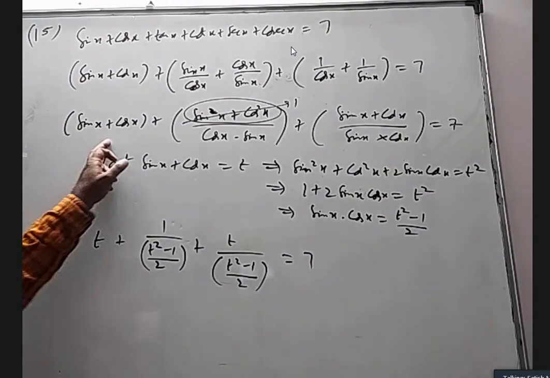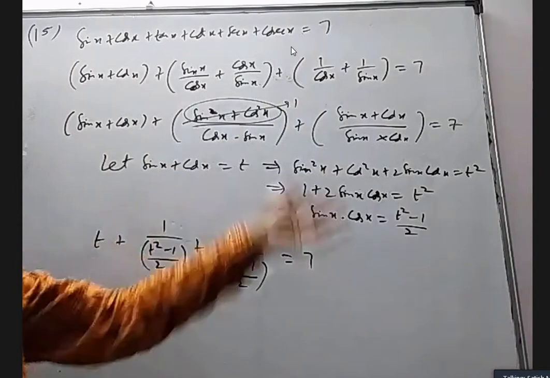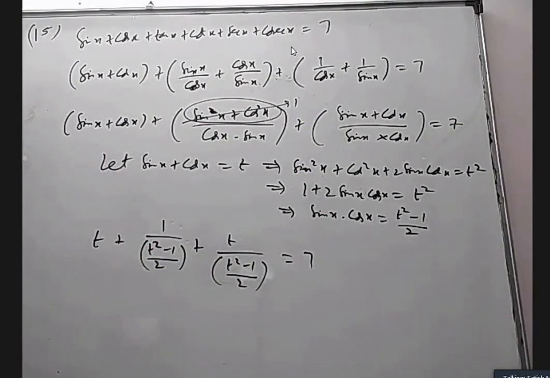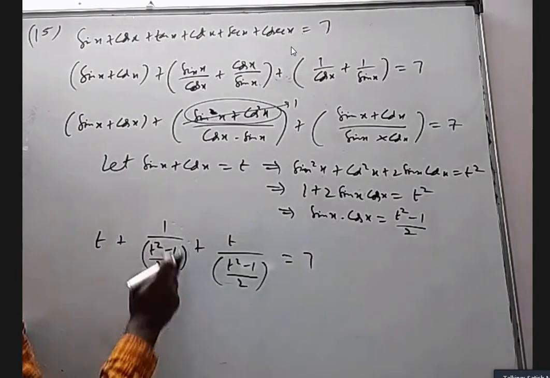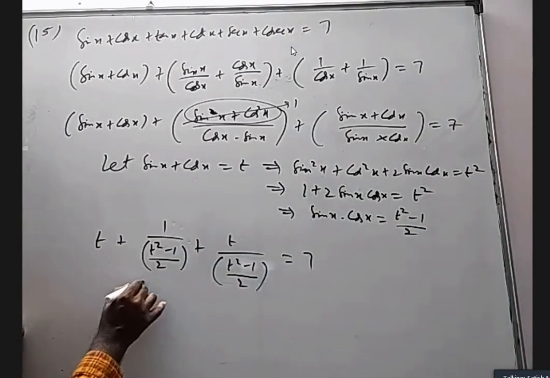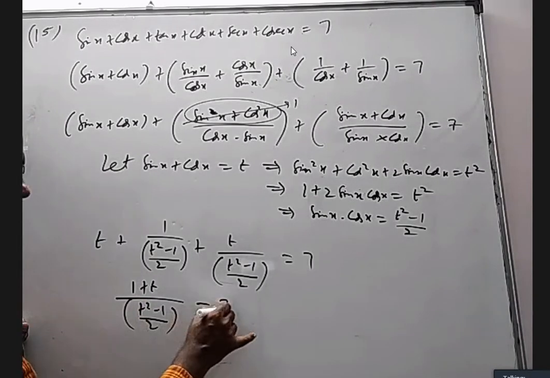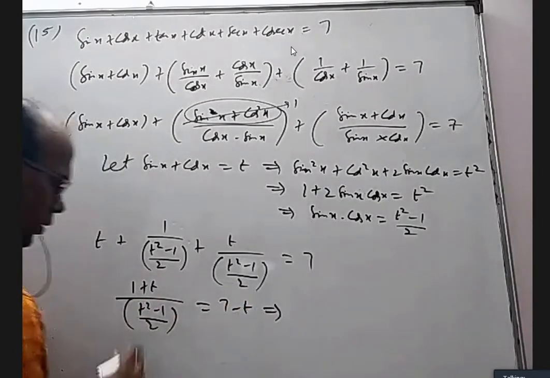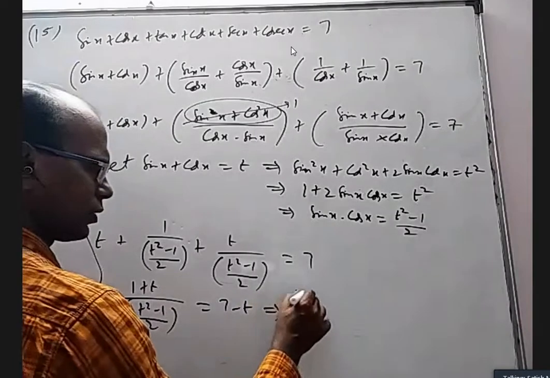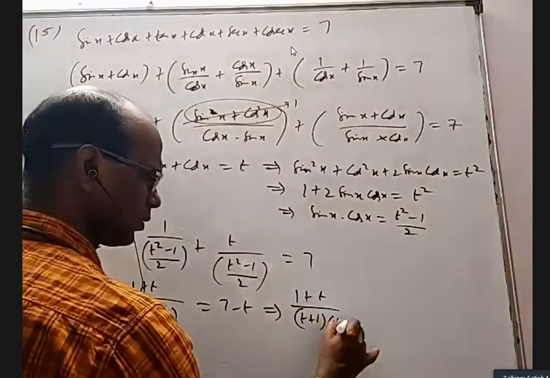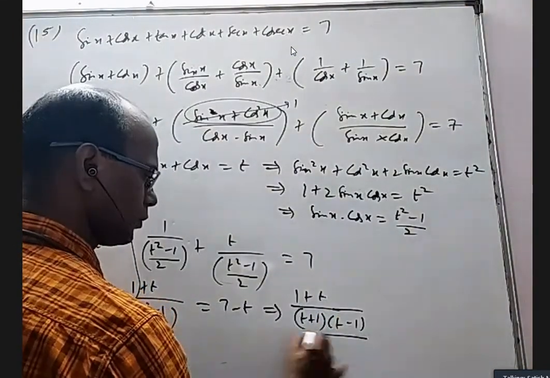Of course, somebody can actually combine these two or send this to that side and square it, it will also come. That means basically they try to get it in terms of sin 2x. Now I want to send t this side, and the denominators are same. I'll get 1 plus t by t square minus 1 by 2 is equal to 7 minus t. This t square minus 1, I can write as t plus 1 into t minus 1.